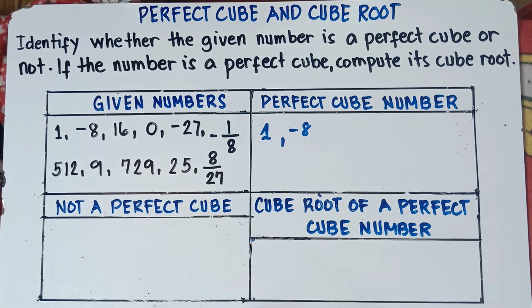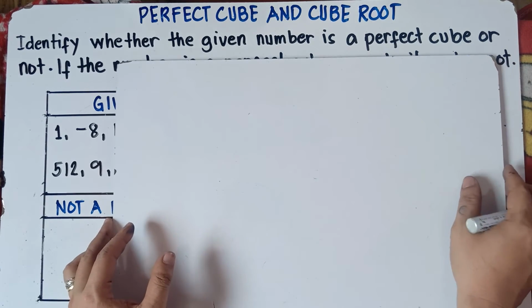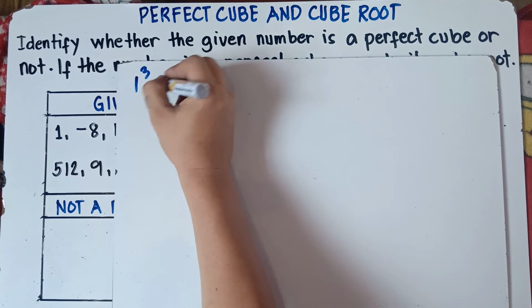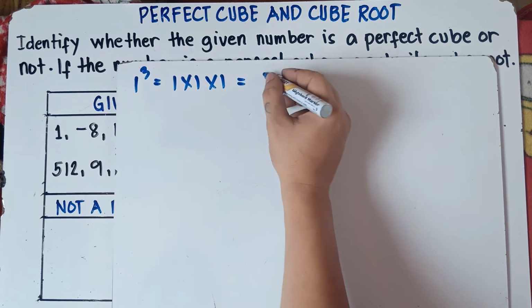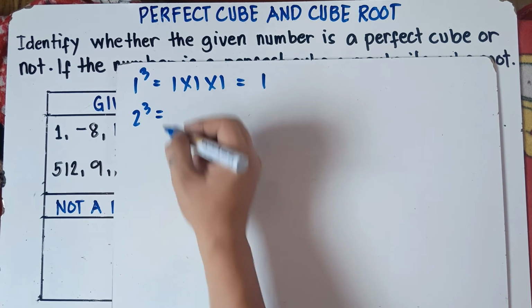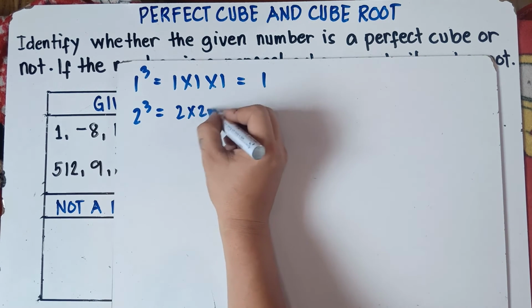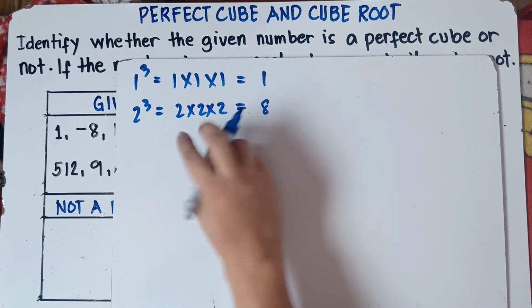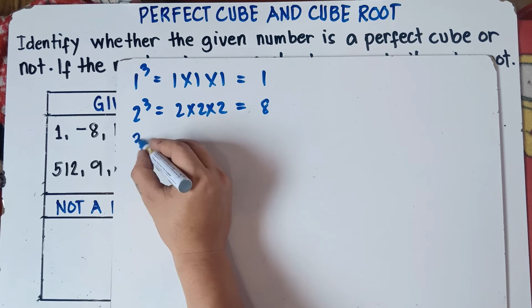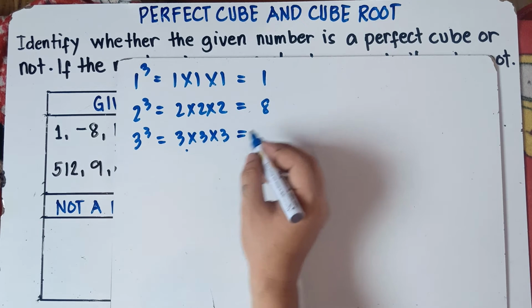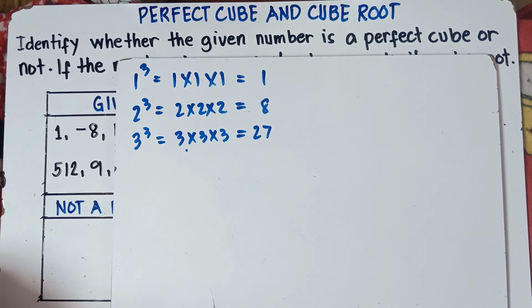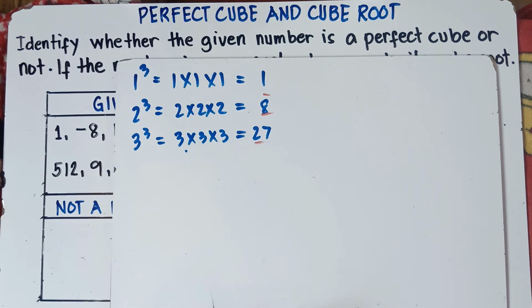But once again, class, it's better for you to memorize the perfect cube numbers. Let's see if we can memorize, for example, 1 cube. 1 cube means 1 times 1 times 1, and that is 1. 2 cube would be 2 times 2 times 2: 2 times 2 is 4, times 2 is 8. 3 cube, 3 times 3 times 3: 3 times 3 is 9, times 3 would be 27. So 1, 8, 27 are perfect cube numbers.